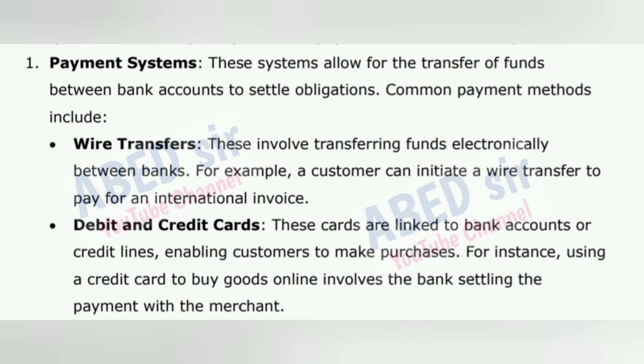These involve transferring funds electronically between banks. For example, a customer can initiate a wire transfer to pay for an international invoice. Debit and credit cards. These cards are linked to bank accounts or credit lines, enabling customers to make purchases. For instance, using a credit card to buy goods online involves the bank settling the payment with the merchant.